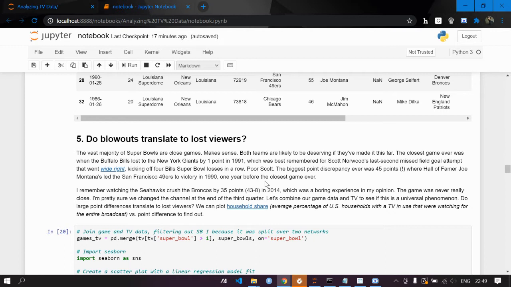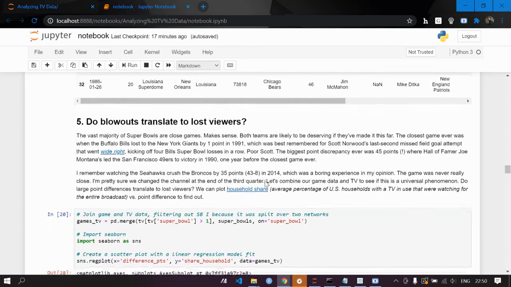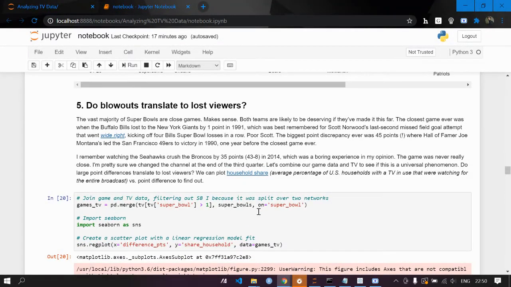Poor Scott. The biggest point discrepancy ever was 45 points, where Hall of Famer Joe Montana led the San Francisco 49ers to victory in 1990, 1 year before the closest game ever. So these are the things which do happen, and do they really affect in losing the viewers? In this we are going to find that.